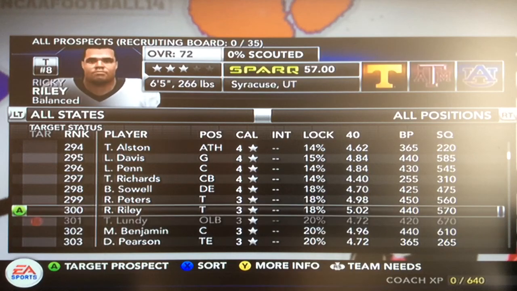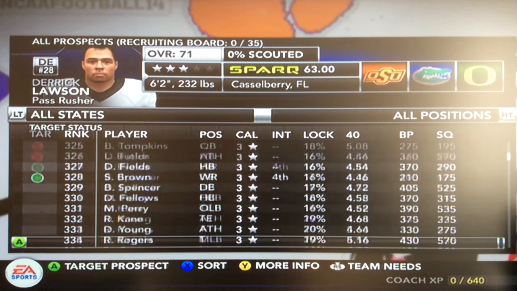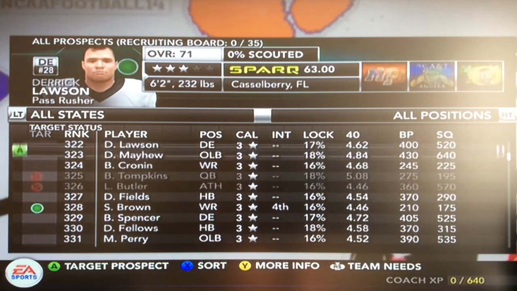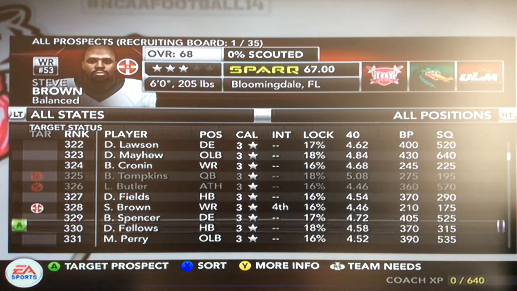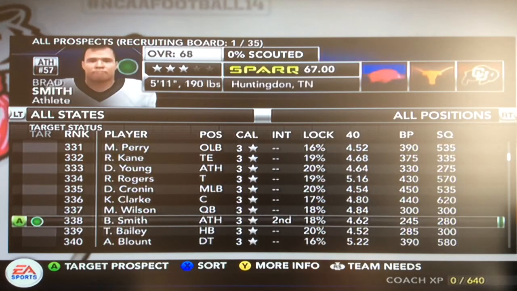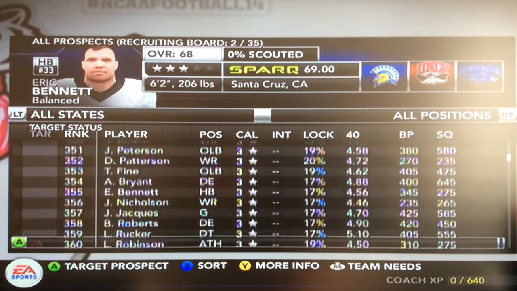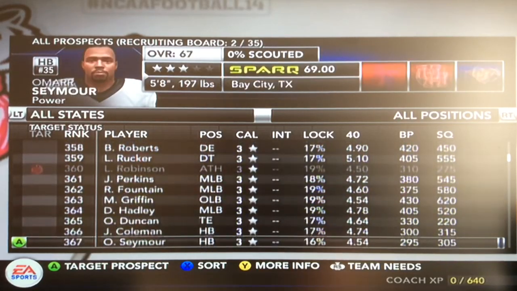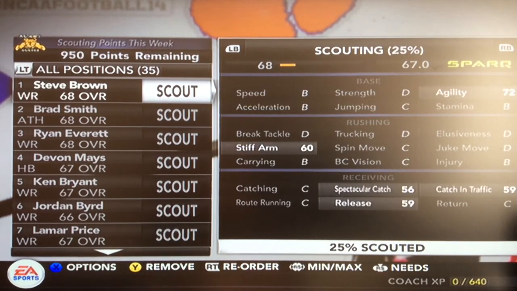There we go. Ricky Riley. So still no one wants to come here. There we go. Finally. Steve Brown, a 3-star wide receiver. 3-star athlete, Brad Smith. I'll just get everyone else off camera because that'd be pretty boring for y'all. So I put 35 players on. I will just scout them.